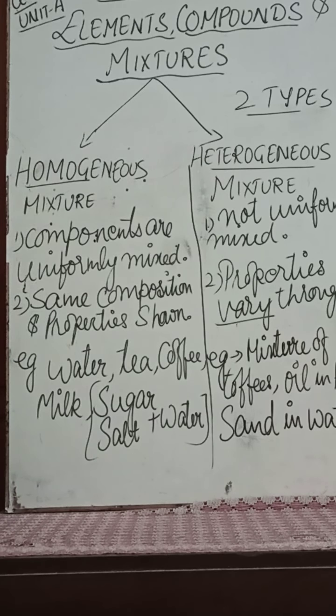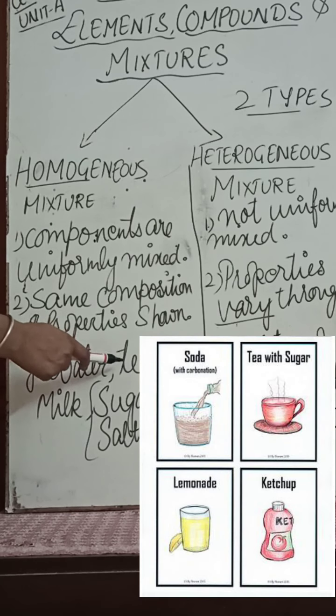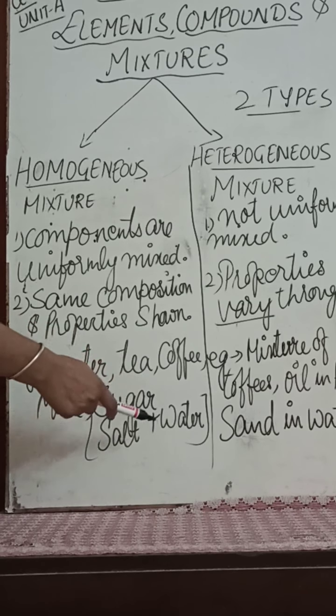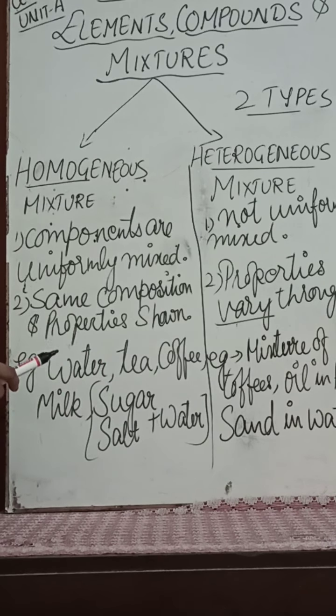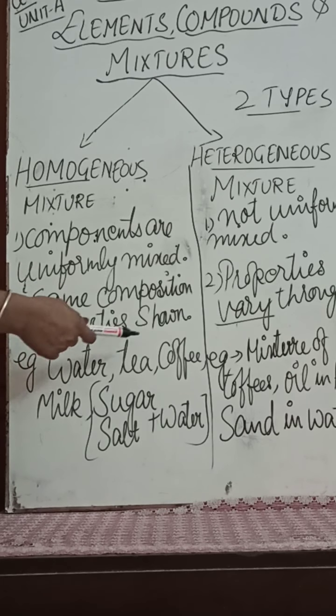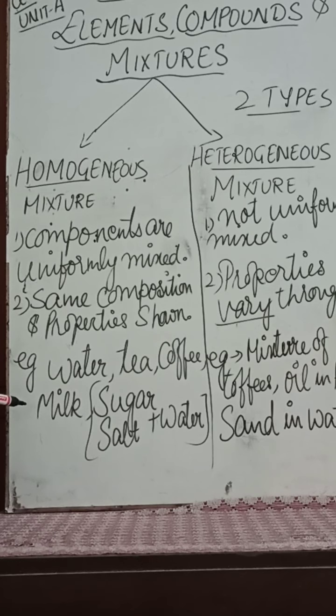Now some examples you will understand better. Water, tea, coffee, milk, then sugar plus water or salt plus water. So it shows a homogeneous mixture. Why homogeneous? Because the components are uniformly mixed. The same composition and properties are shown throughout the mixture. And examples in our day-to-day life are water, which we are using every day, tea, coffee, milk, right? Sugar plus water or salt plus water. So they are examples of homogeneous mixtures.